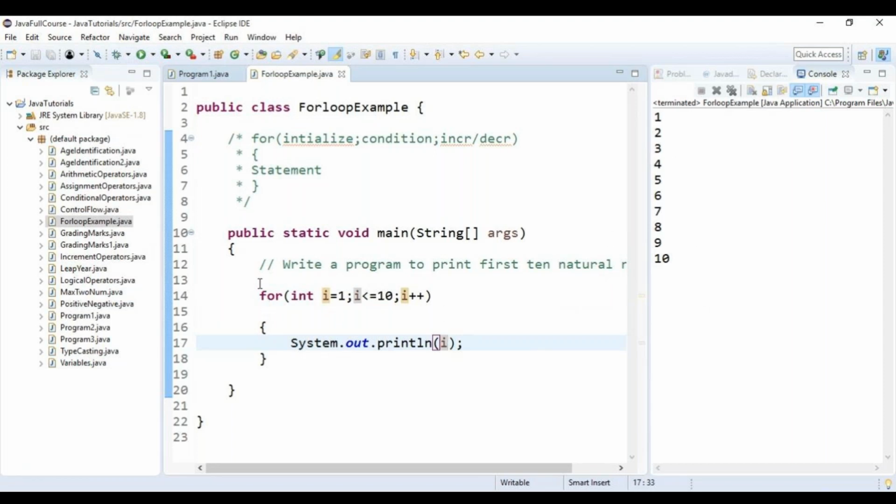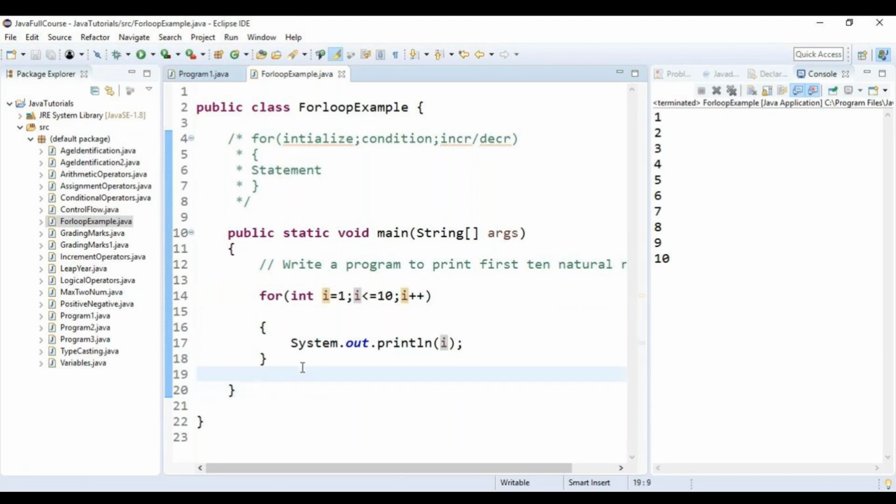How many lines of code did I use over here? 1 and 2. So the number of lines decreased from 10 to 2 with the help of a single for loop. Am I clear? Okay. Now help me out to write a program